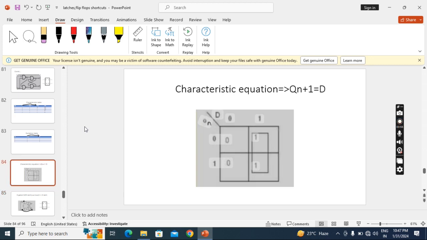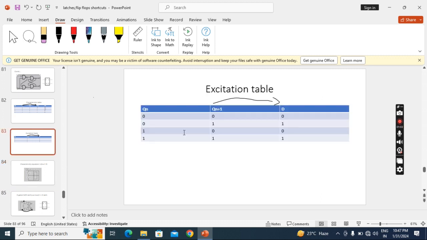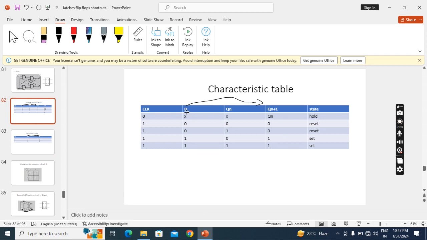Finally, we'll see the characteristic equation. I am getting Qn plus 1 equal to D. When I substitute in the K-map, that only happens in the excitation table. Ultimately, in the excitation table and characteristic table also same happening, because ultimately characteristic equation means we have to determine Qn plus 1. Qn plus 1 is nothing but D.